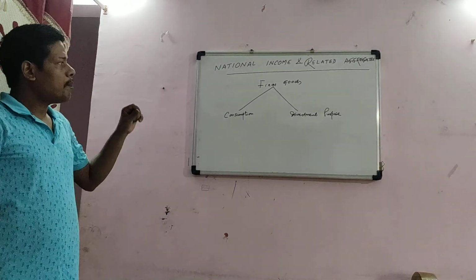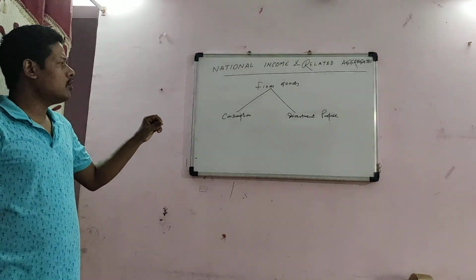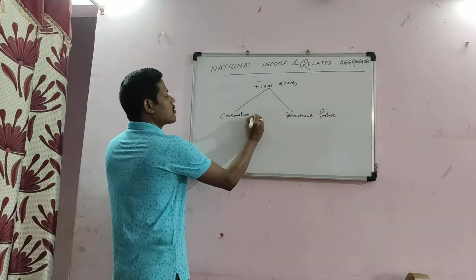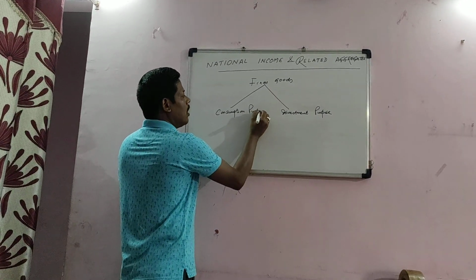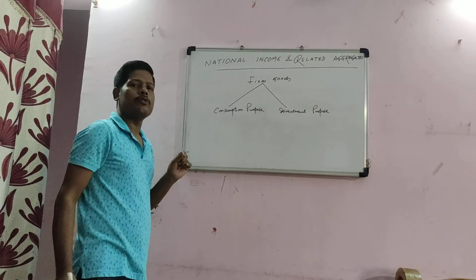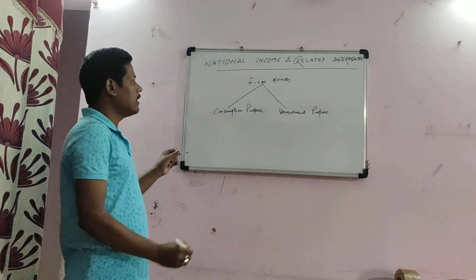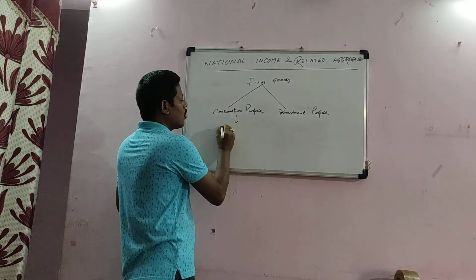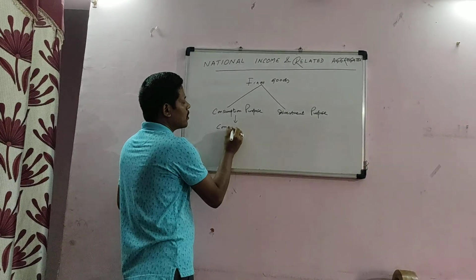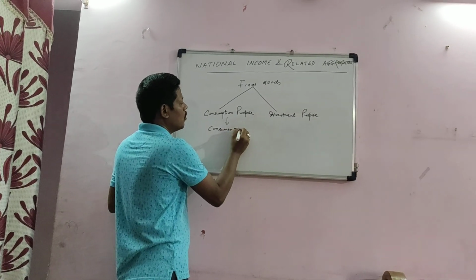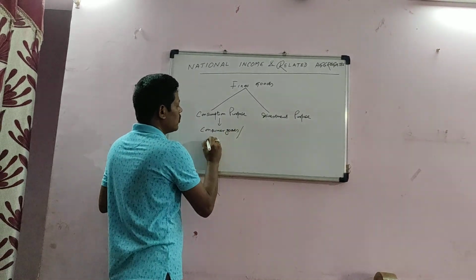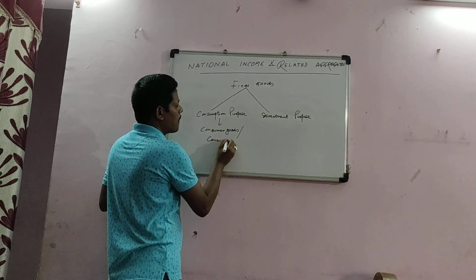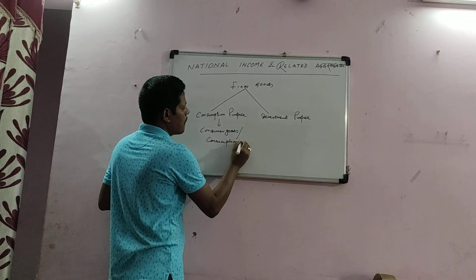When the final good is used for consumption purpose or used by its end user, that is the end consumer, then that good is termed a consumer good or consumption good.